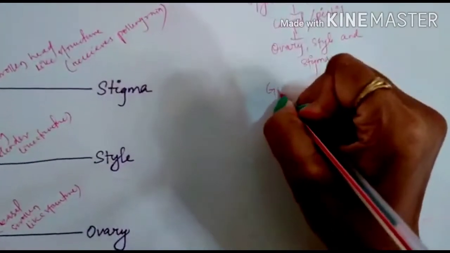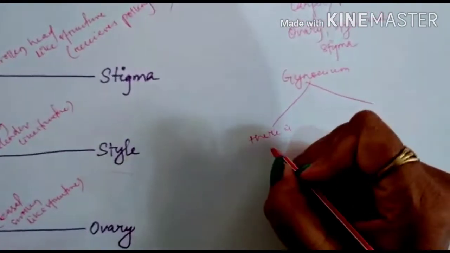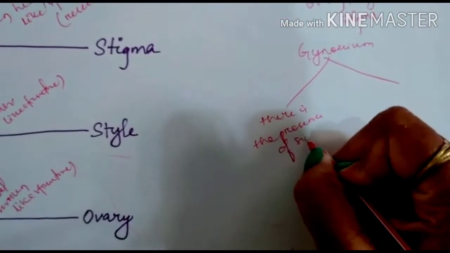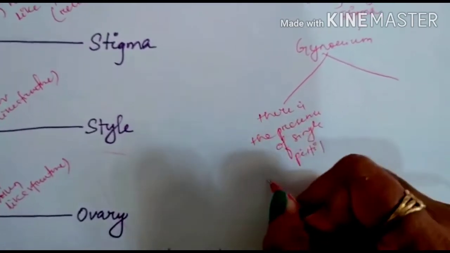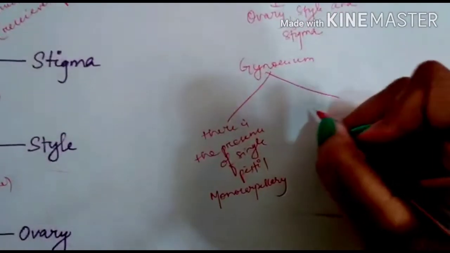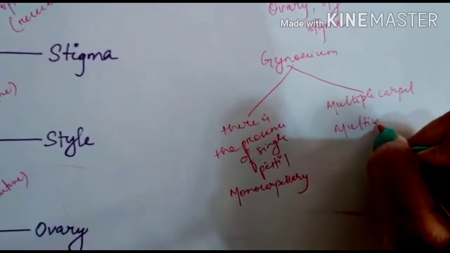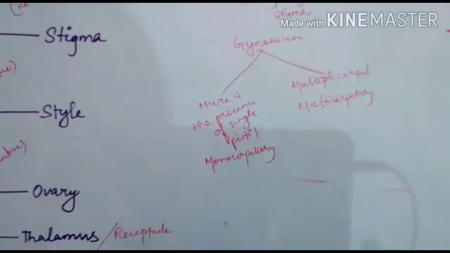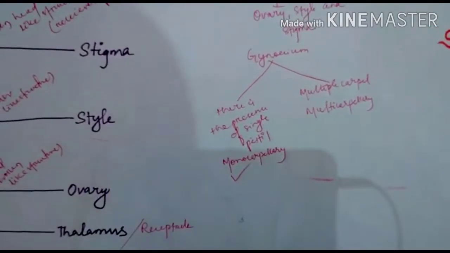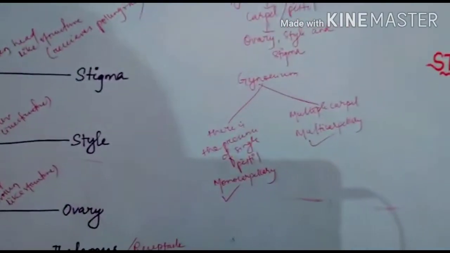So in gynoecium, if there is the presence of a single carpel or single pistil, it is called monocarpellary, and if there is the presence of multiple carpel, it is called multicarpellary condition.